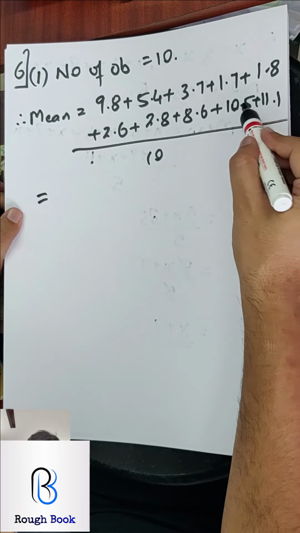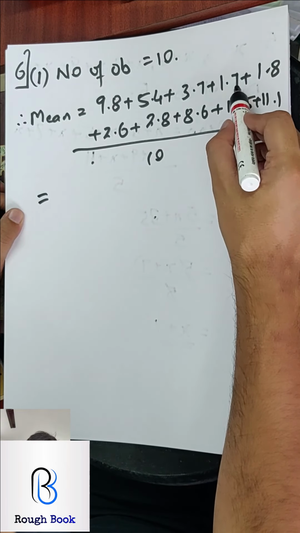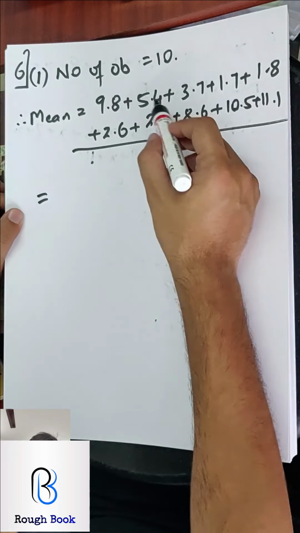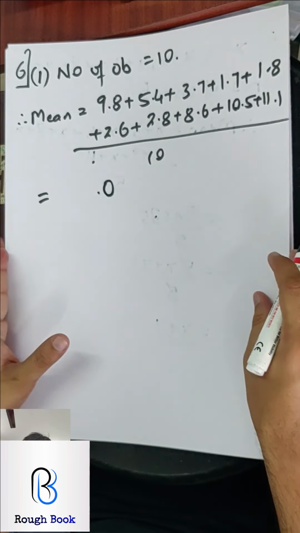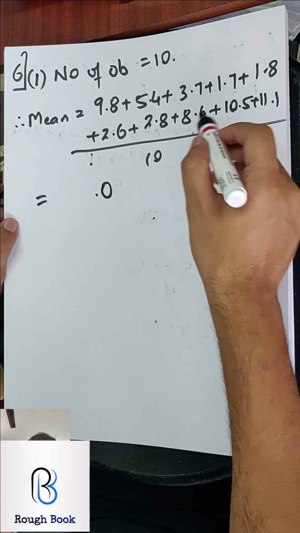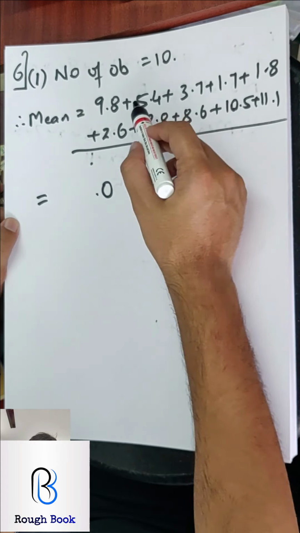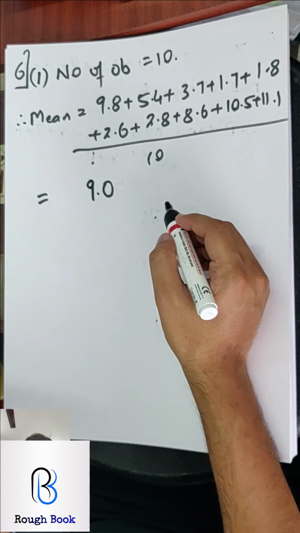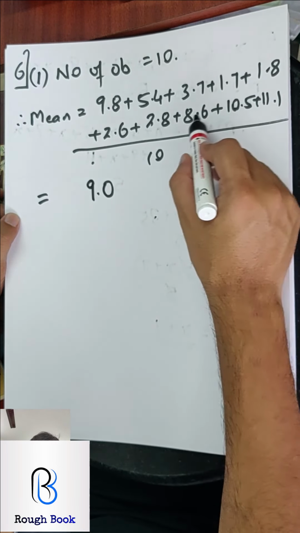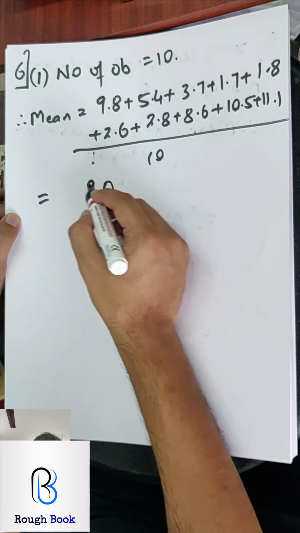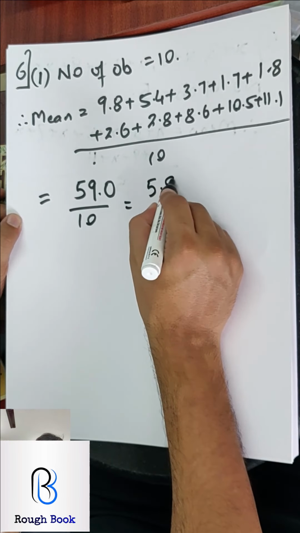Let's calculate. 5 plus 1, 6, 12, 20, 26, 34, 51, 58, 62, 70. So 0.0. 7 is the carryover. So 7 plus 1, 8. 8 plus 8, 16, 17, 18, 19, 20, 21, 22, 25, 30, 39. 3 carried over. 4, 5. Nothing here. So only 5. So I get 59 by 10. So do I get my answer as 5.9?